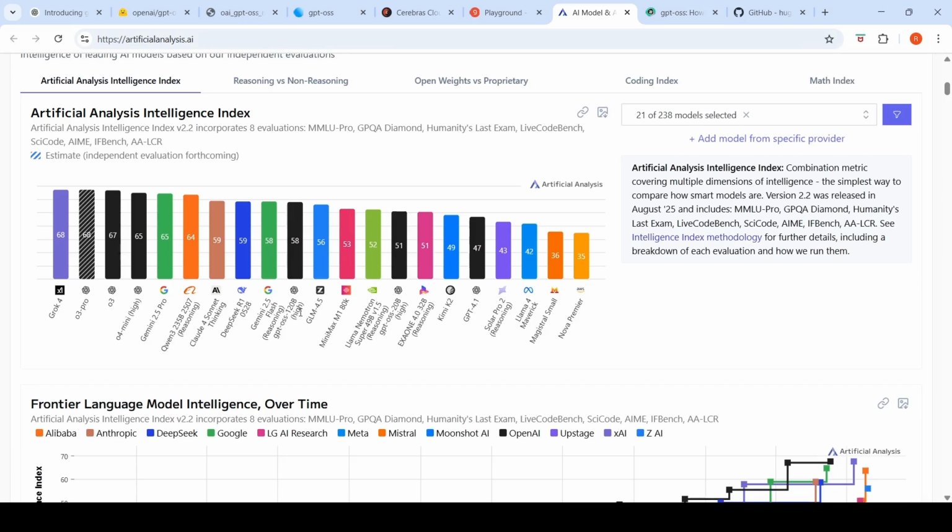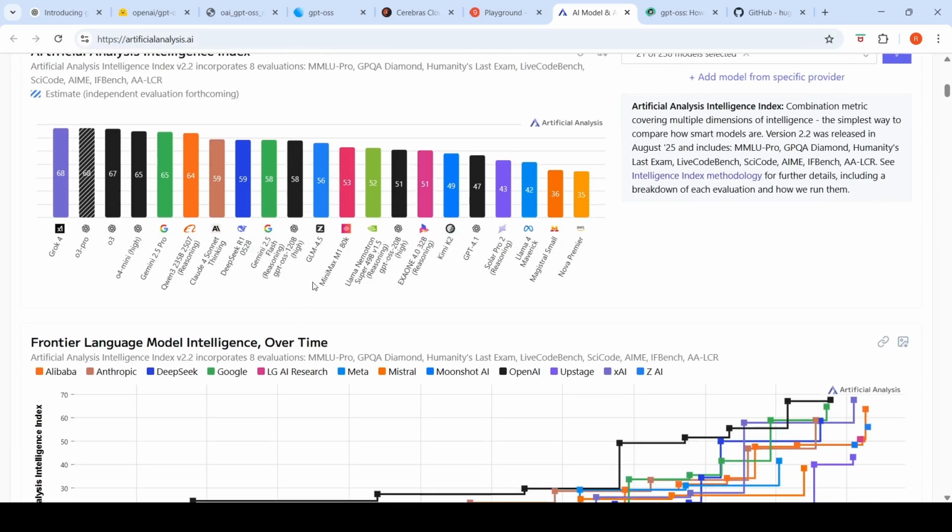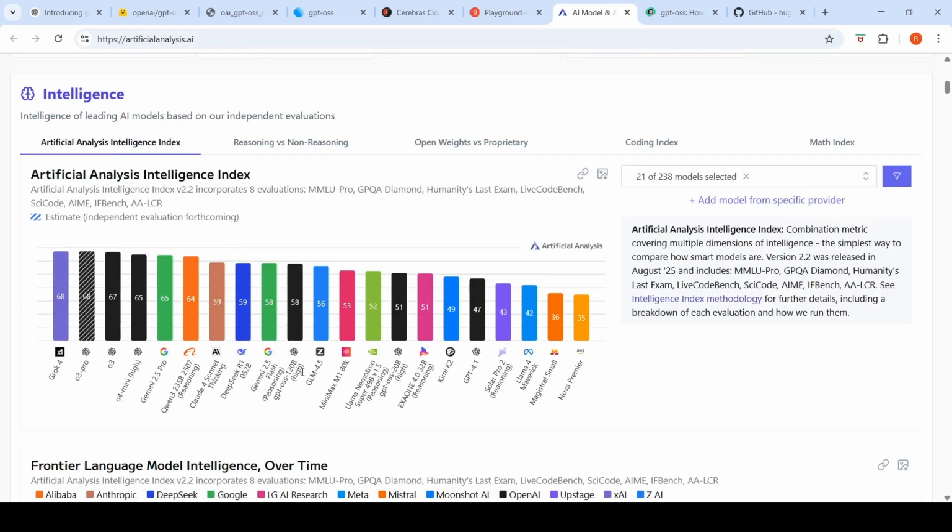Now, if you look at other benchmarks over here where they've compared it with Kimi K2, this is the overall Artificial Analysis intelligence index, which is across 8 evaluations on various benchmarks. GPT-oss 20 billion is over here, and GPT-oss 120 billion is over here.